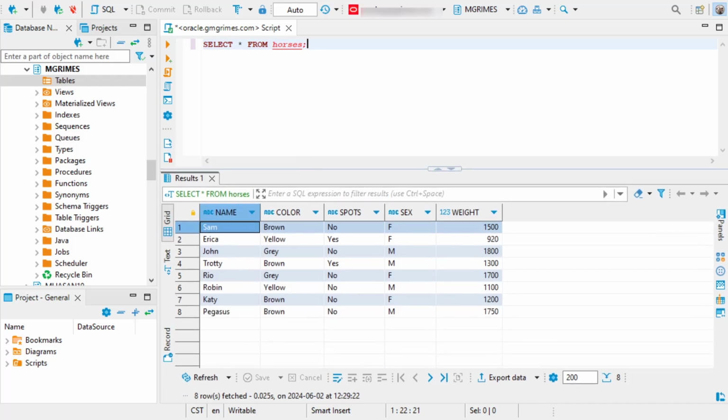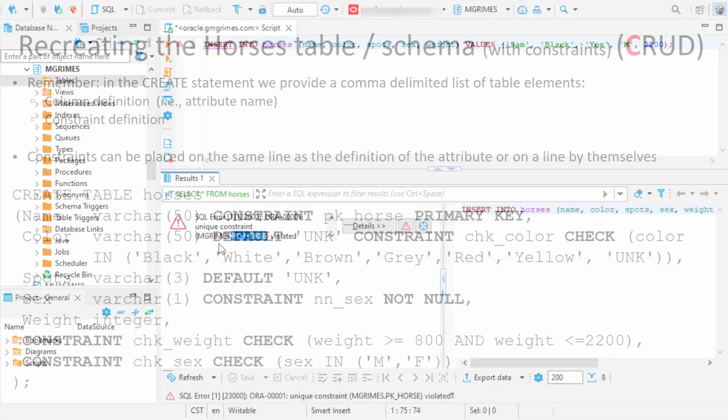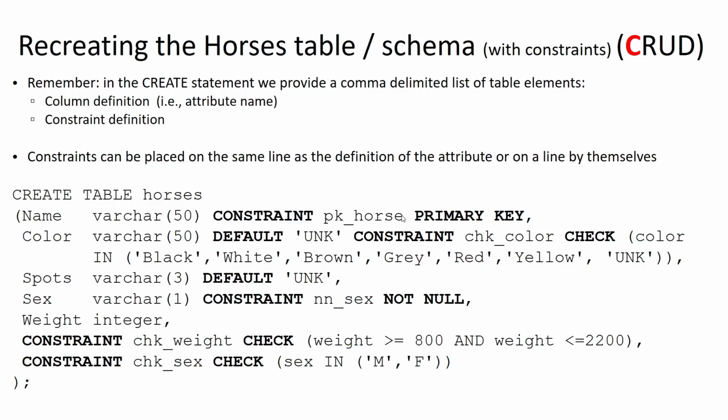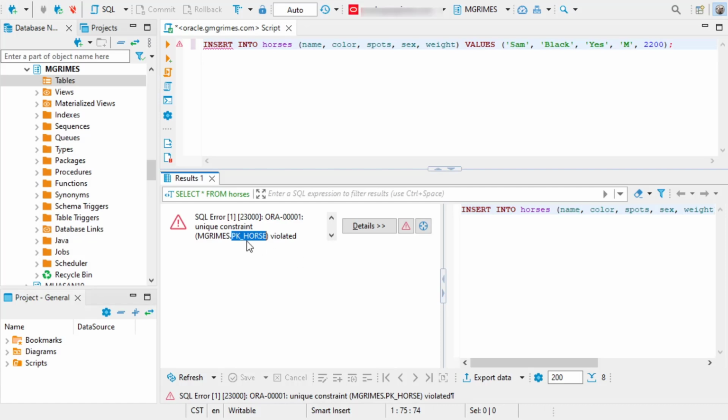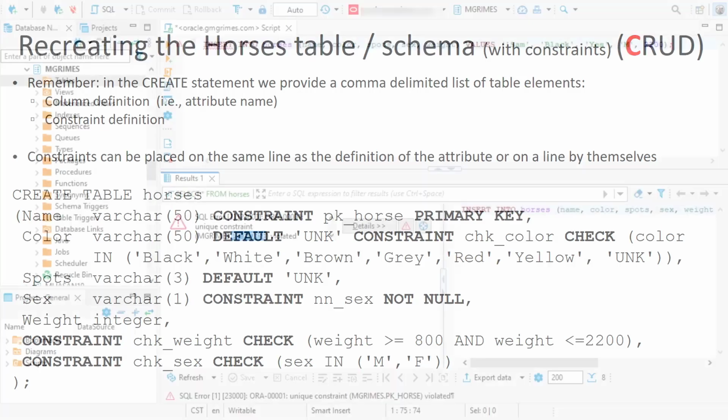And now if we attempt to insert a new horse that has the same name as one of our existing horses, in this case Sam, we get an error message that says this violates our unique constraint PK_horse. Now the reason this says PK_horse is because that's what we called our primary key constraint right here. So when Oracle gives us this error message, it's telling us the name of the constraint that's being violated as we defined it in our data definition language code.